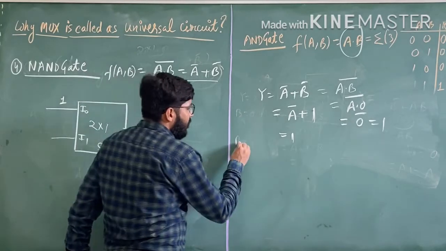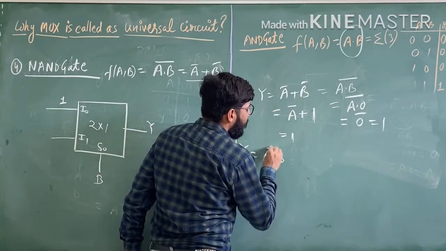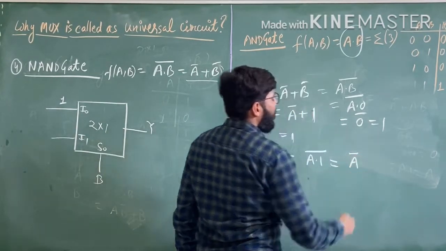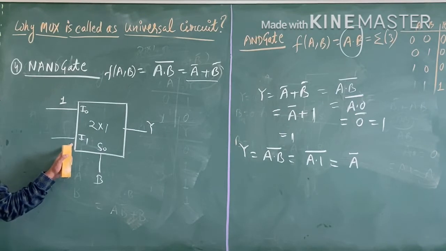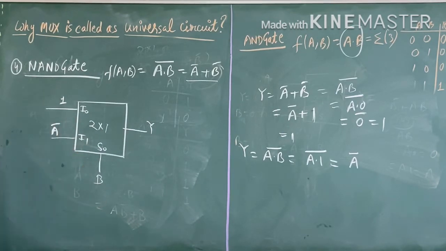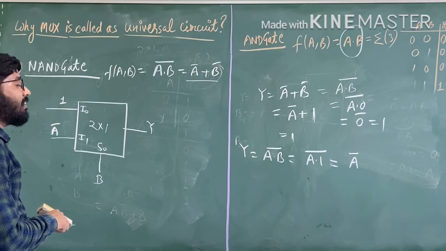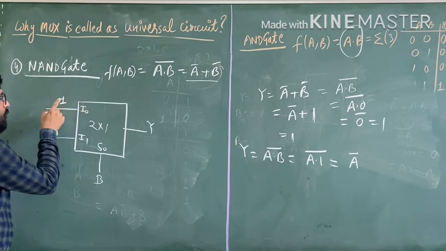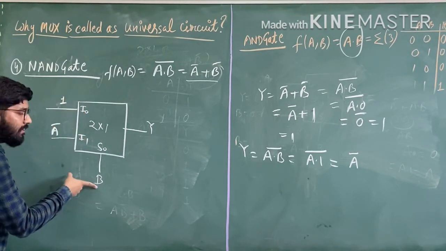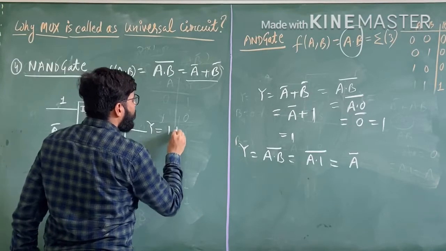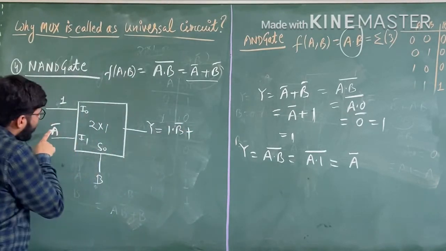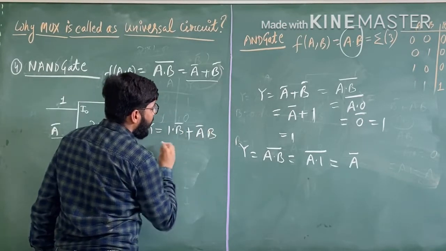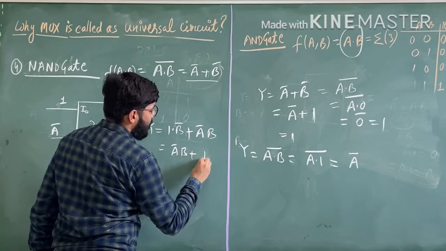Now if B value is 1, we have A into 1, so A into 1 is A complement. Then the second pin of the multiplexer becomes A complement. Now see whether the result cross-checks. For the output, we multiply by taking the complement: 1 into B complement plus A bar into B. So we get A bar B plus B bar.